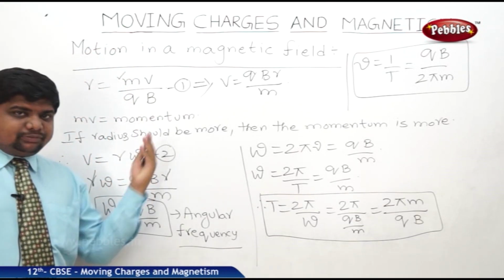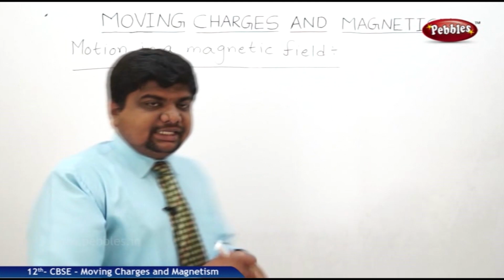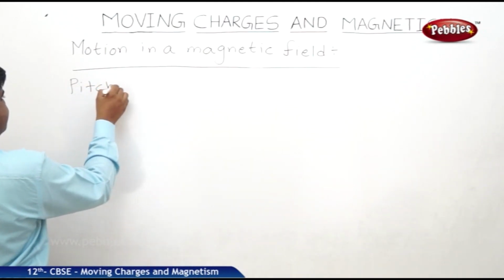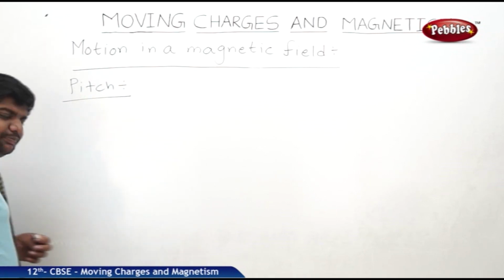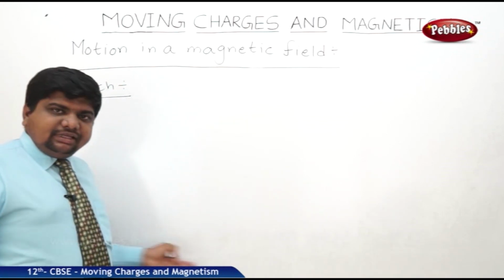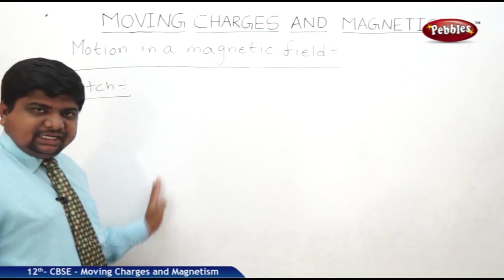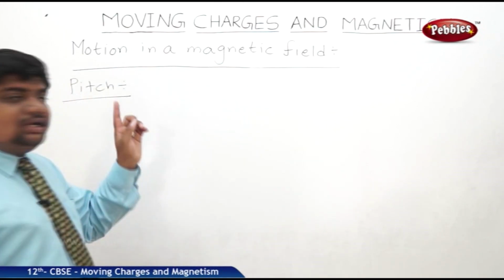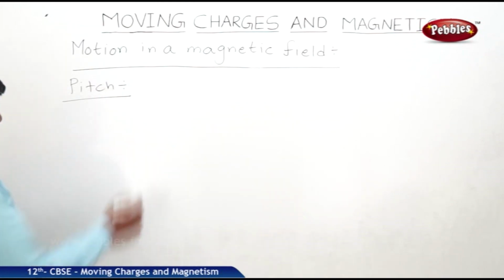One more is left, that is pitch. What is pitch? When an electron is revolving in a circular path in a magnetic field, the total distance it travels for one complete revolution is called pitch.